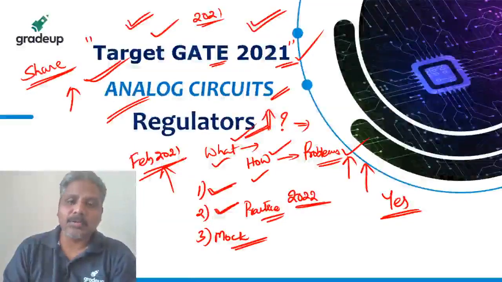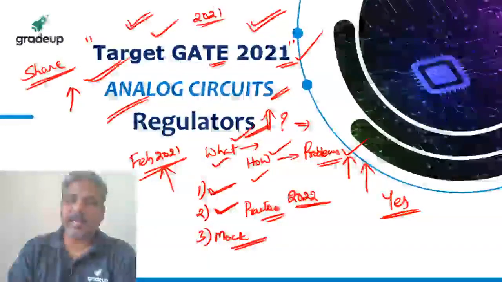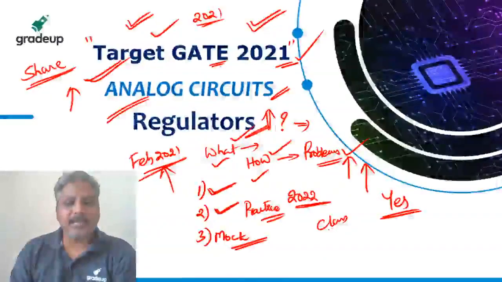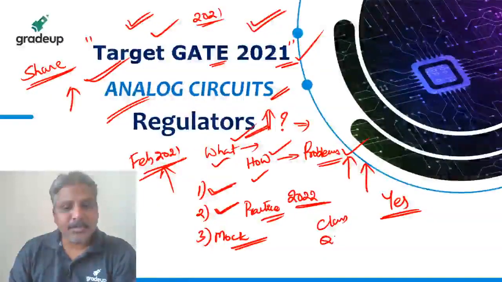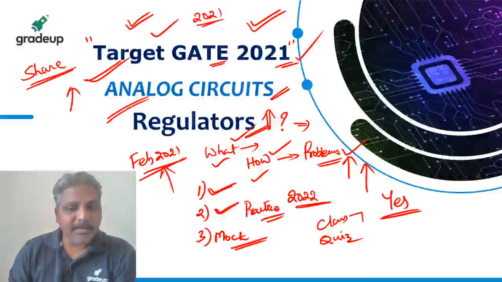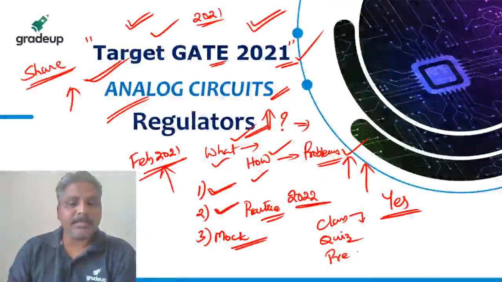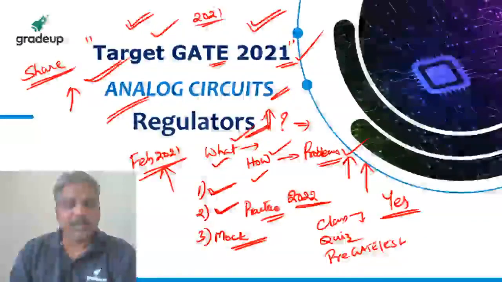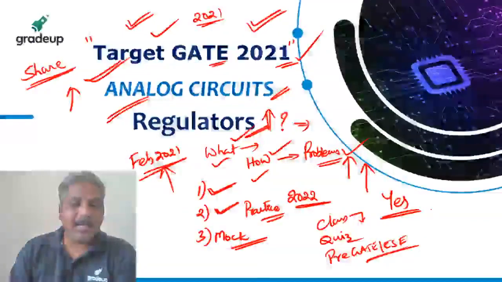But you have to do those things that I am guiding. Right now what I am saying is to attend all the classes without fail. Second, I am asking you to write the quizzes and practice. Before writing the quiz, I am asking you to practice the class problems. If possible, please try to solve the previous GATE and ESE problems. This is what I am telling you to follow right now.